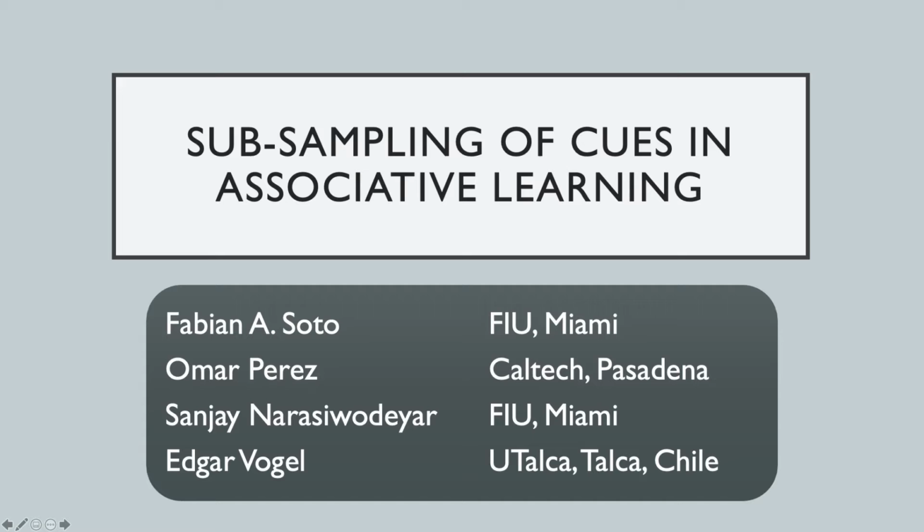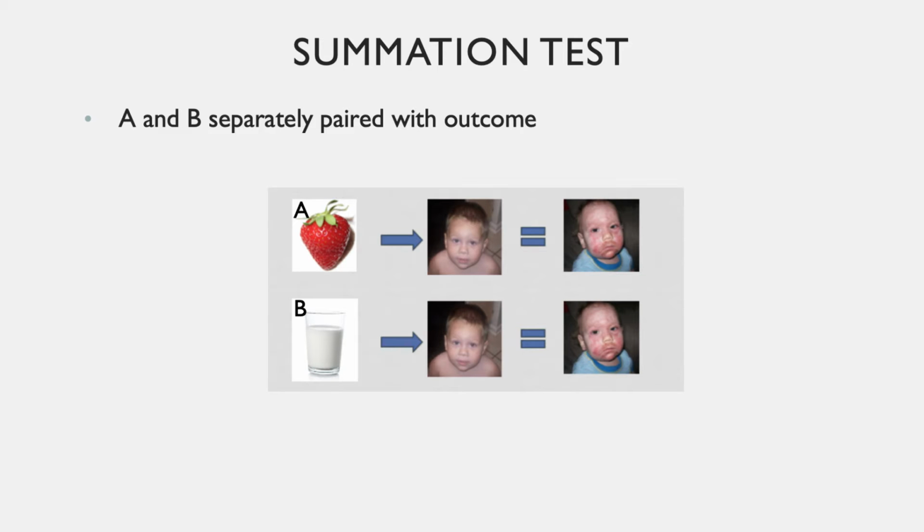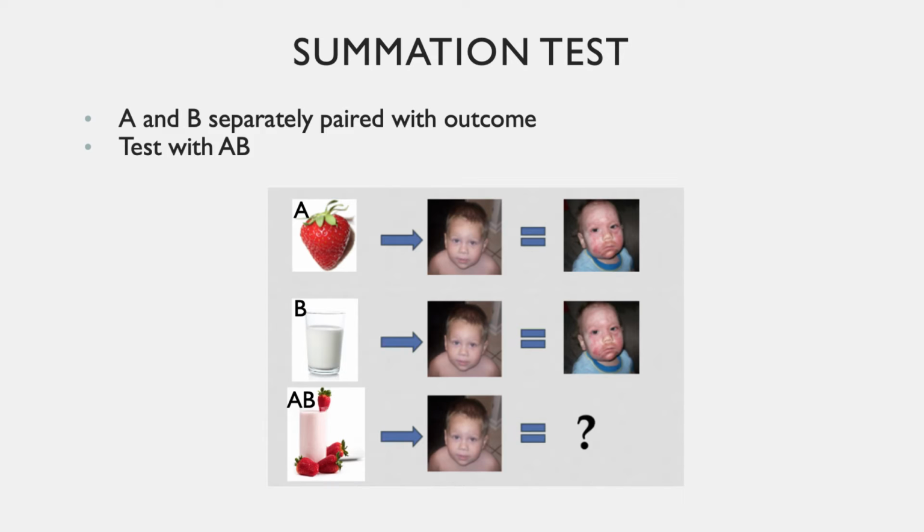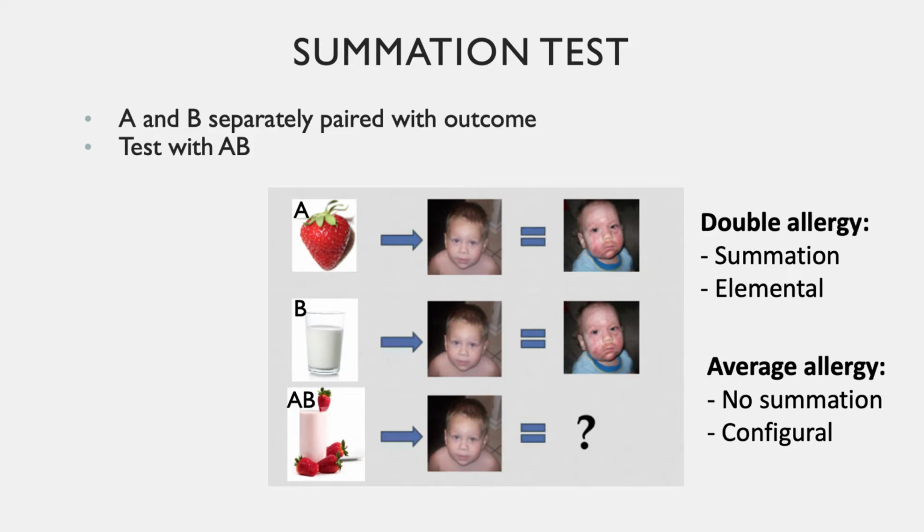In compound generalization, participants generalize knowledge acquired about certain combinations of stimuli to novel combinations of stimuli. A widely used paradigm is the summation test, where two cues, say A and B, are separately paired with an outcome and responding to a compound of the two stimuli, AB, is assessed during testing. A summation effect happens when the outcome expected for the compound is higher than the outcome learned for each stimulus by itself. The summation effect is anticipated by elemental models of associative learning, whereas configural models predict no summation effect.